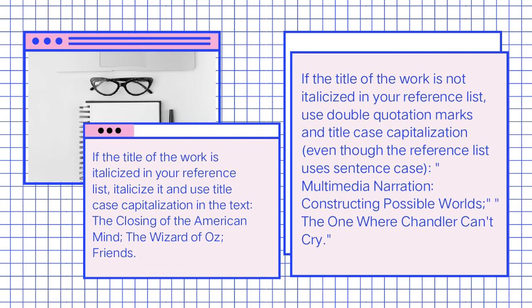If the title of the work is not italicized in your reference list, use double quotation marks and title case capitalization even though the reference list uses sentence case. For example, Multimedia Narration, Constructing Possible Worlds, The One Where Chandler Can't Cry. So as you can see, the title, The One Where Chandler Can't Cry, is not italicized. Hence, we're going to use double quotation marks to emphasize it as a title.